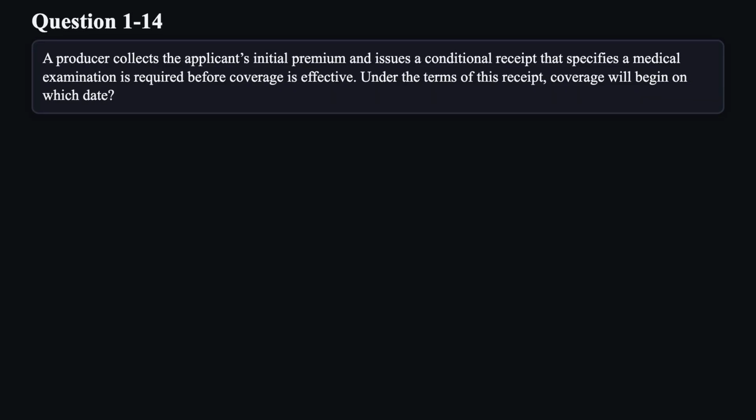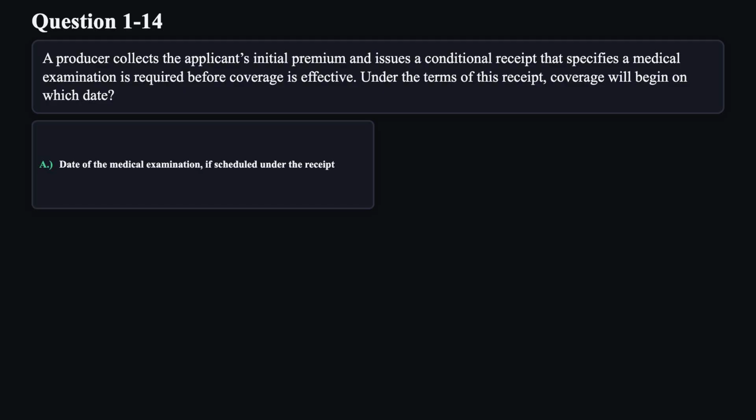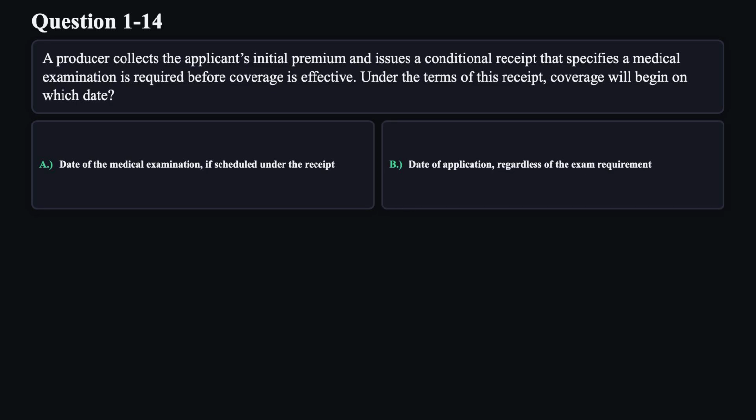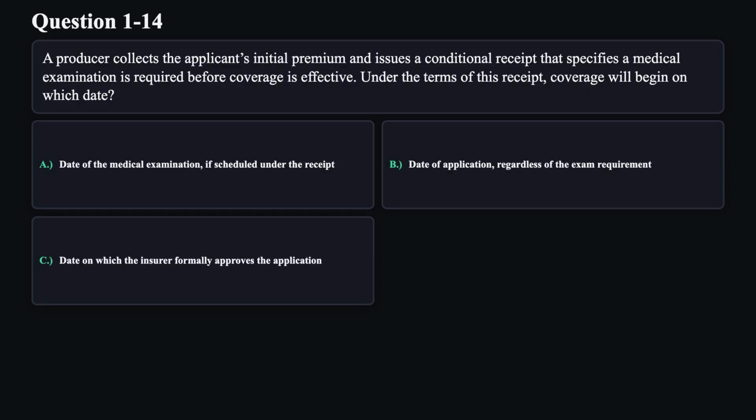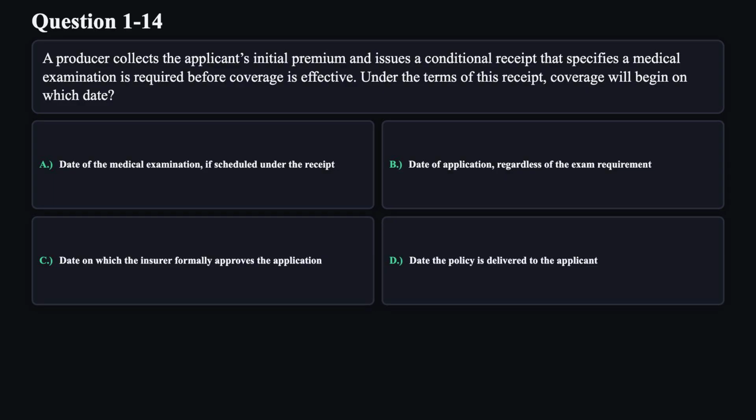Question 14. A producer collects the applicant's initial premium and issues a conditional receipt that specifies a medical examination is required before coverage is effective. Under the terms of this receipt, coverage will begin on which date? A. Date of the medical examination, if scheduled under the receipt. B. Date of application, regardless of the exam requirement. C. Date on which the insurer formally approves the application. D. Date the policy is delivered to the applicant.